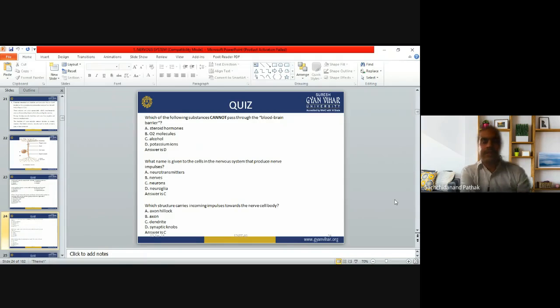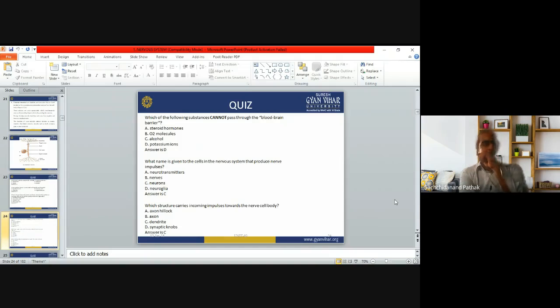Next question. Which structure carries the incoming impulses toward the nerve cell body? Which structure is bringing impulses toward the nerve cell body? First, the axon hillock is there.